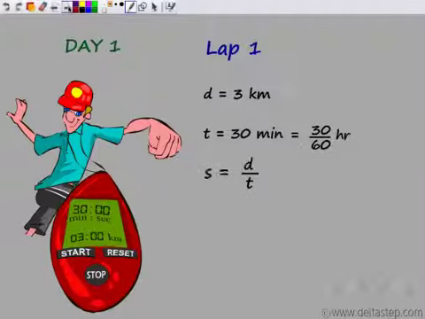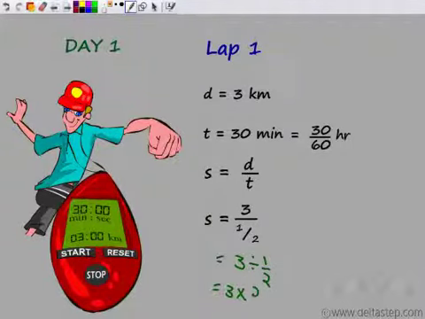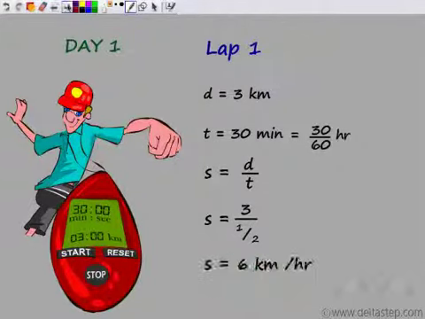Now, if you want to find the speed, we know speed is distance by time. So let's find his speed, which would be 3 by half. 3 kilometers is the distance. Time is 30 by 60, which is half an hour. So dividing the two, I get 3 divided by half, which is nothing but 3 times 2, reciprocating this, which gives me 6. That is, his speed is 6 kilometers per hour. So his speed in the first lap is 6 kilometers per hour.